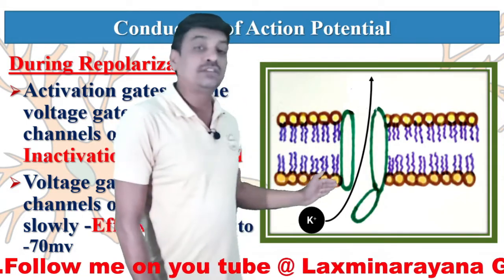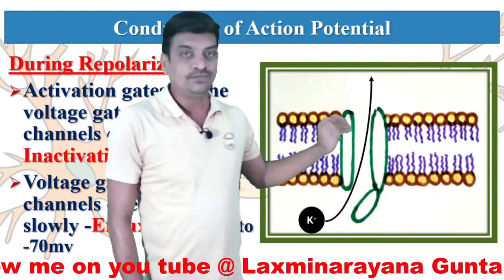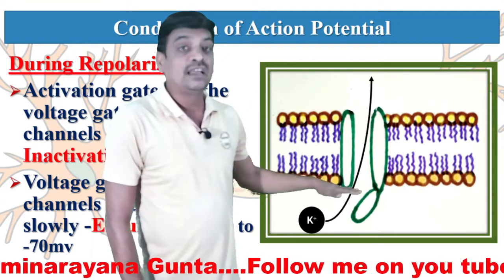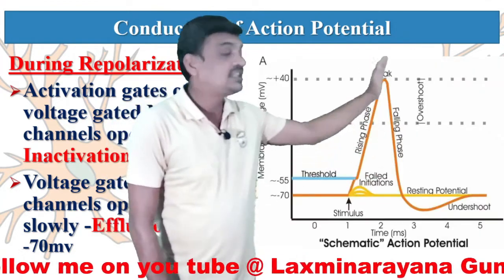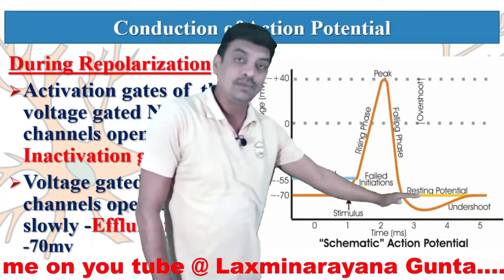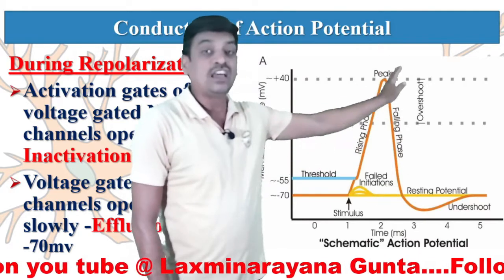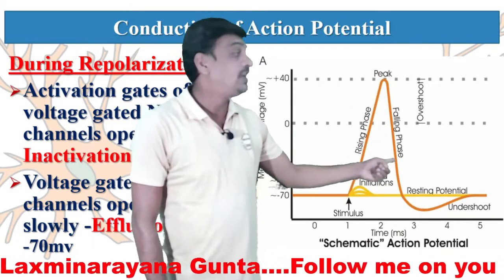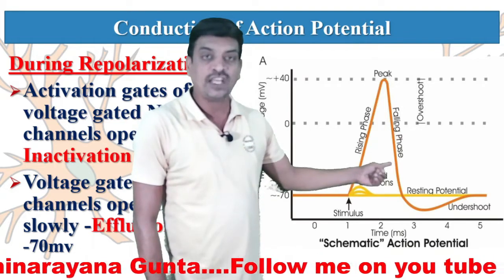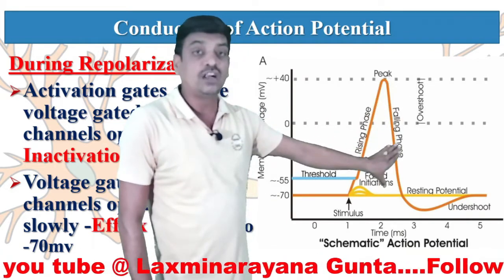Now we are observing efflux of potassium ions. Automatically the inside positive charge gradually decreases, even down to minus 70 millivolts, which is called a falling phase. Depolarization is a rising phase, repolarization is a falling phase. During the falling phase, what happens?